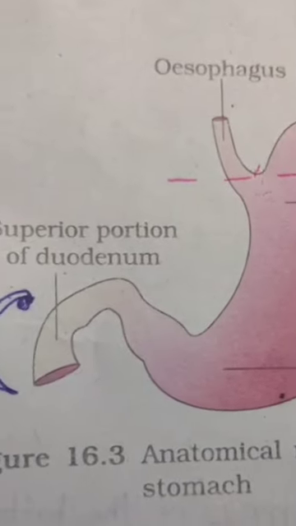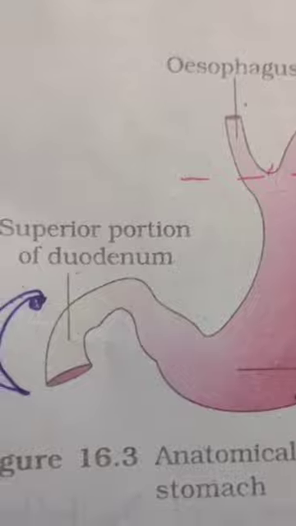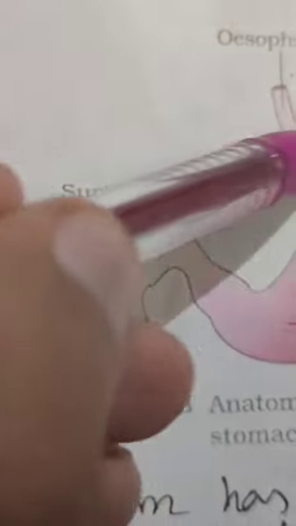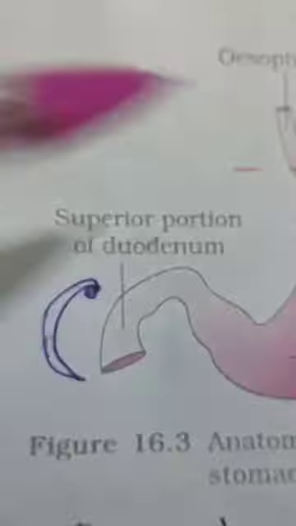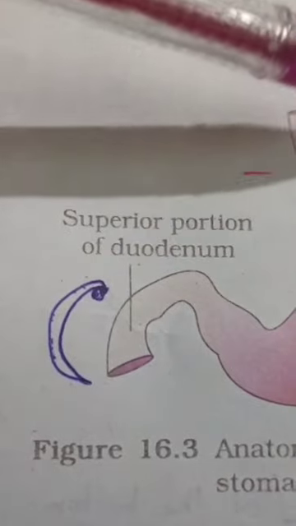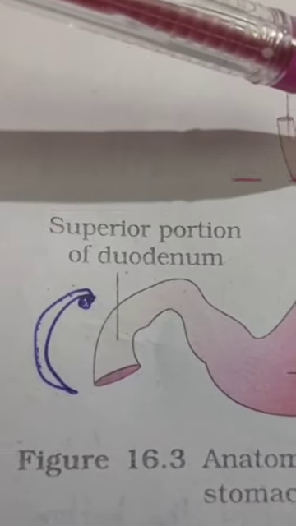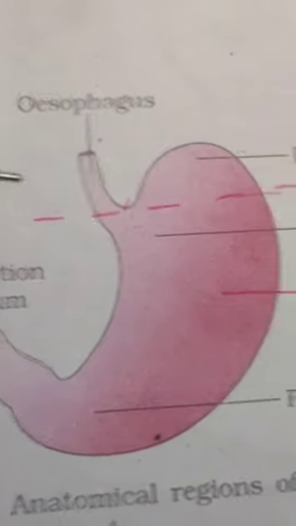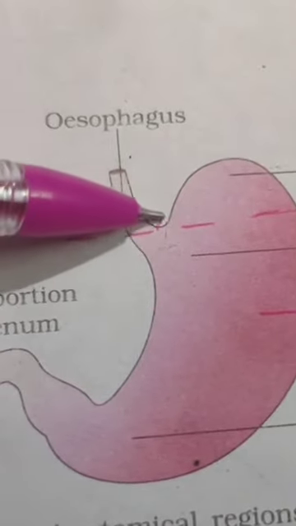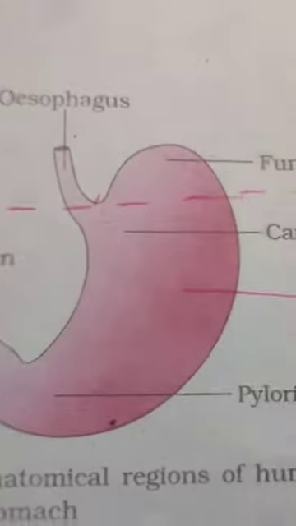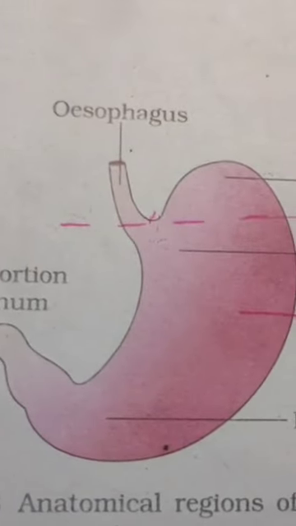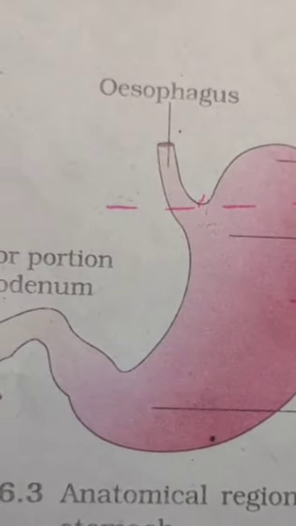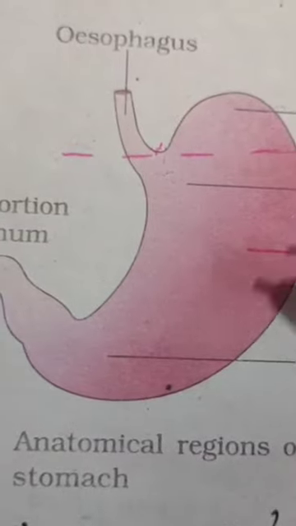Then we come to the parts of the stomach: cardiac part, fundus, body and the pyloric part. What is the cardiac part? So there is a horizontal line passing through the gastroesophageal junction. The part above this horizontal line is called the fundus. And what is the cardiac part? It is the part around the cardiac orifice. The body is the major part of the stomach between the fundus and the pyloric antrum. It can be distended enormously along the greater curvature.